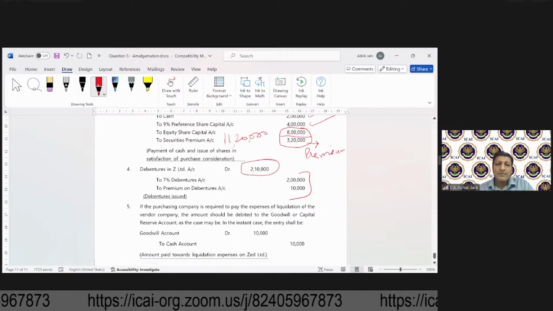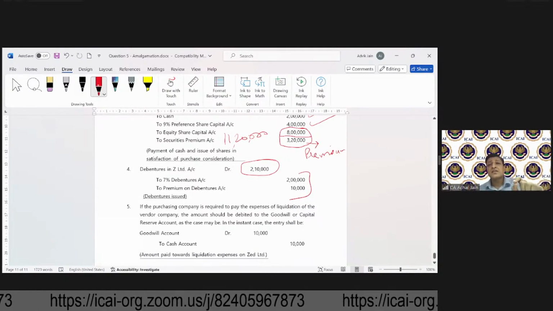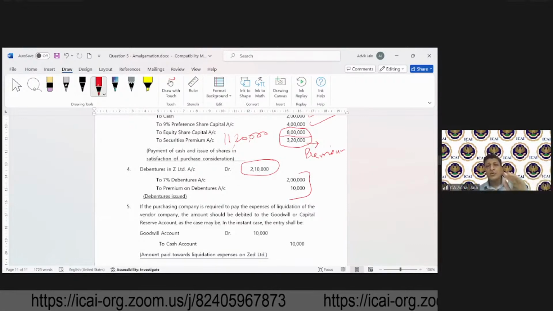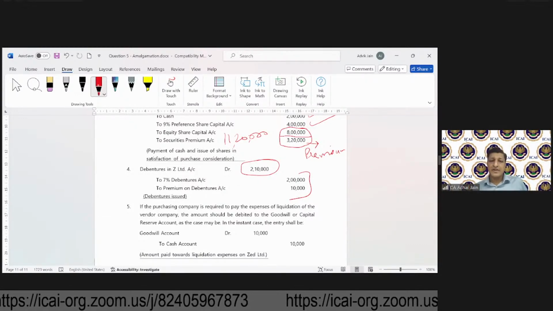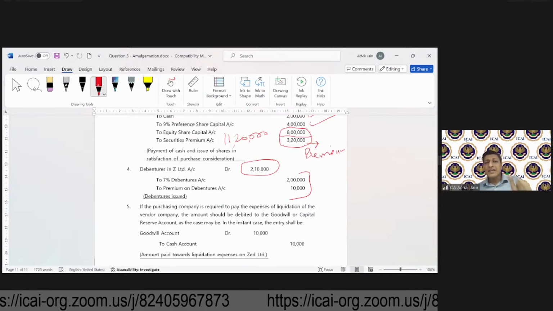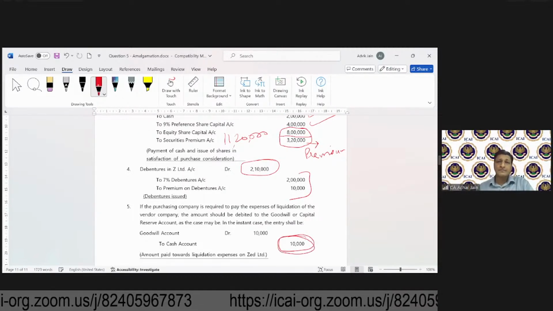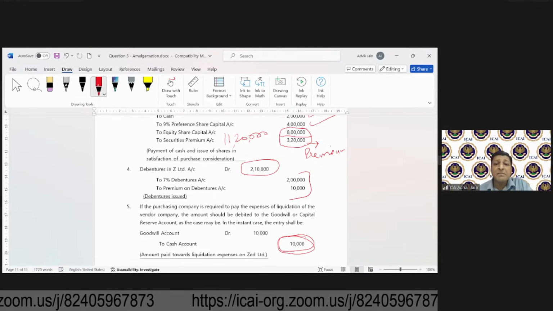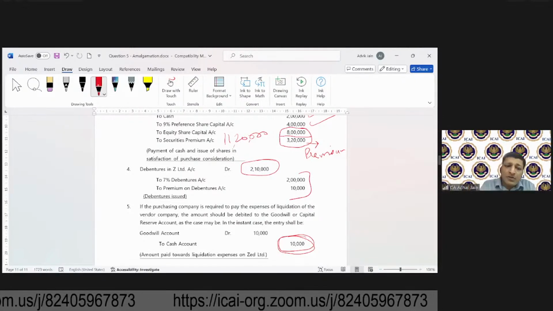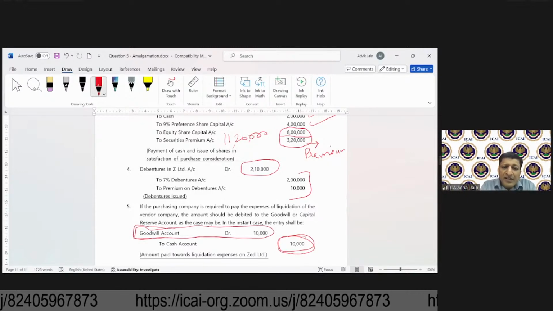Now, as a next step, liquidation expenses. If you remember, liquidation expenses were 12,500, but a part payment equivalent to 10,000 was made by Y Limited. So where will this impact go? This will also go to goodwill account. Why goodwill?